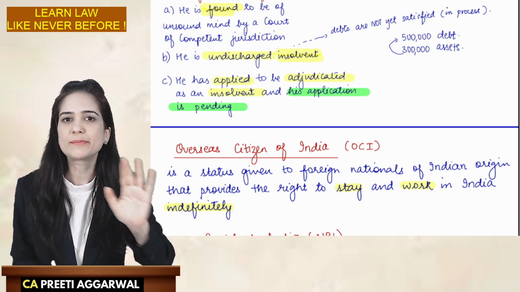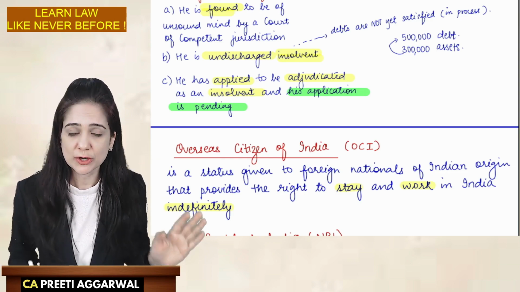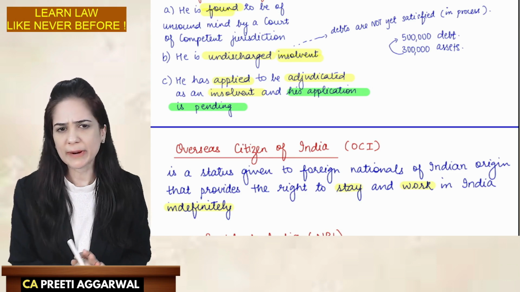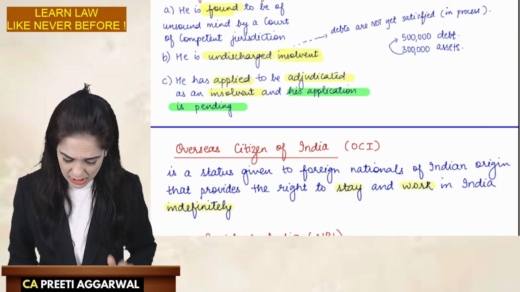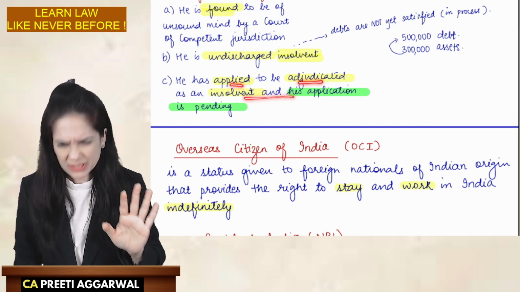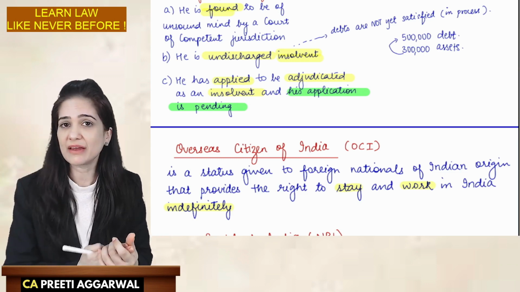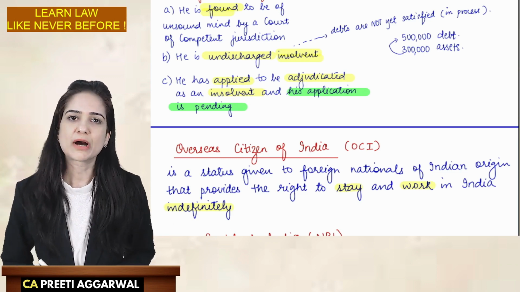No, no, no. You are not capable of becoming a partner. You are incompetent to become a partner. You are not capable of contracting. So he has applied, but his application is still pending. Even then, we will not allow him to become a partner.